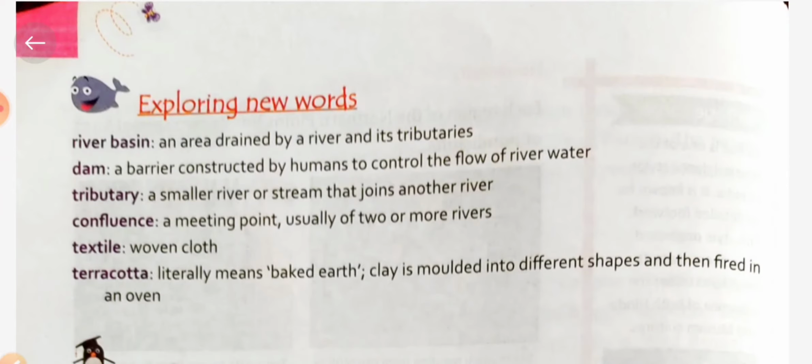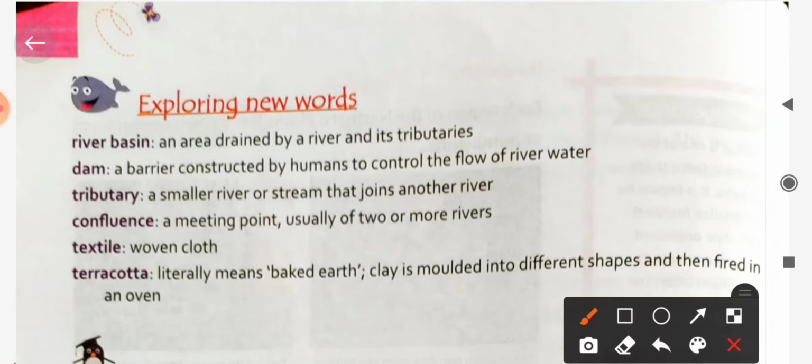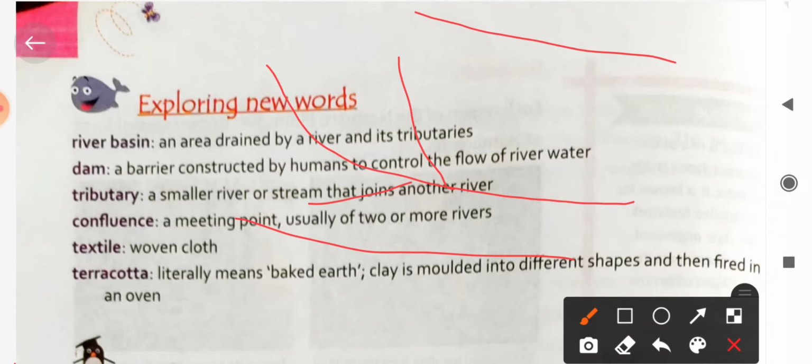River basin: an area drained by a river and its tributaries is called a river basin. When a river flows into an area, the catchment of this river is called a river basin.